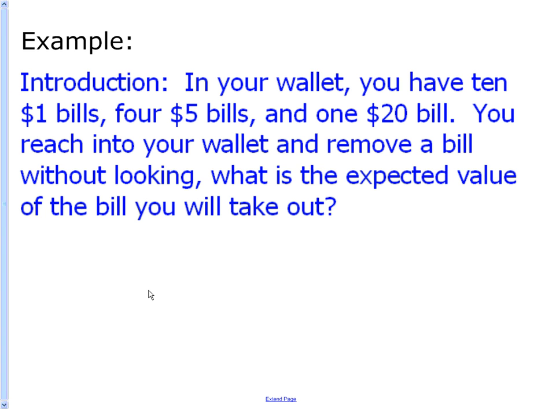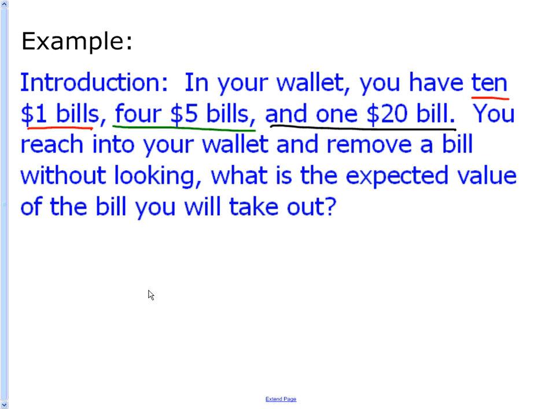Okay, we're back. The example problem here has 10 $1 bills, 4 $5 bills, and 1 $20 bill. Would you pay $1 to be able to grab a bill out of the wallet? Yes. Would you pay $15 to play this game? Nah, probably wouldn't be worth it.